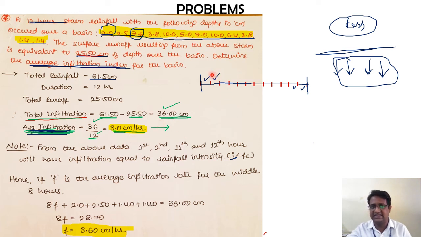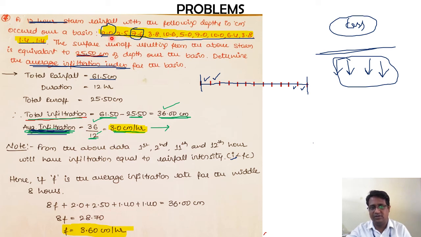But in this case, since 4 hours of rainfall are not producing any runoff, it indicates that all the water is being infiltrated. So the amount of infiltration that the soil can take is still more than the amount of rainfall that is occurring. That's why we are taking this infiltration index as one of the terms. And for the 8 hours, from the 3rd hour till the 10th hour, since the rainfall is more than the average infiltration, we know that runoff is going to occur. So that's why we have taken it as 8F plus 2, 2.5, 1.4, 1.4.